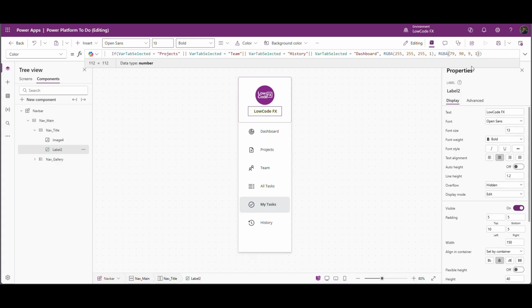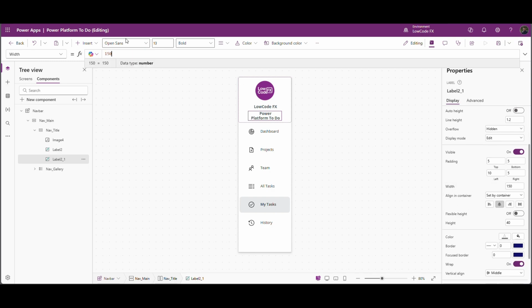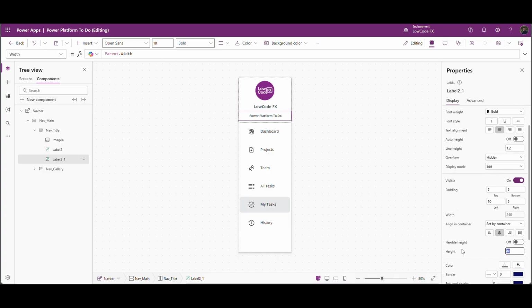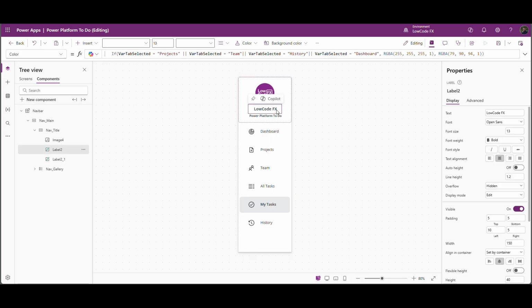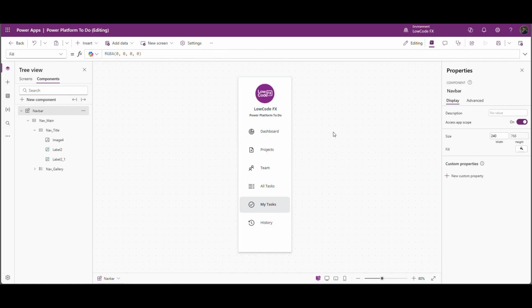I will copy once again here, and this is nothing but my Power Platform. To do height, width, I will set it to parent width. I will reduce the font size to 10. Let's decrease the height as well to 20. Okay, perfecto. This height as well, I will make it 35.